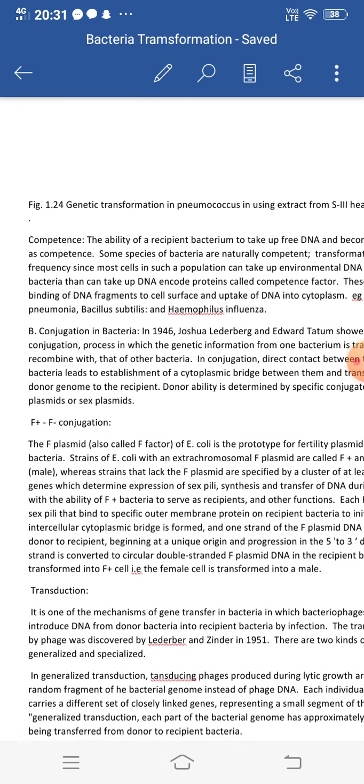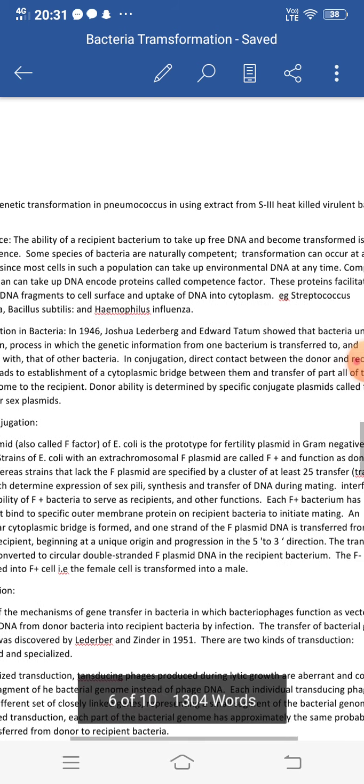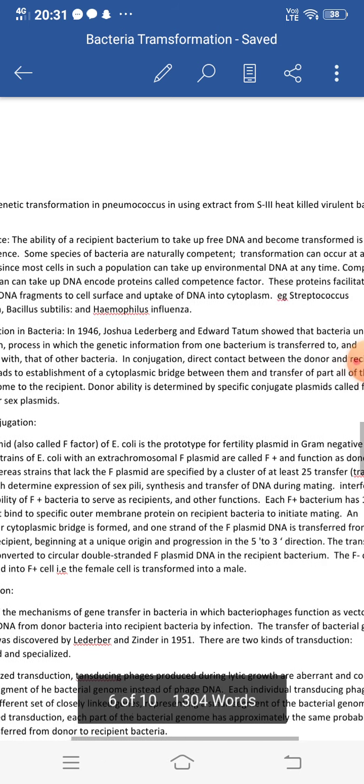The transferred strand is converted. The 5' to 3' direction means the DNA strand of the F positive bacterium moves from the 5' end through the cytoplasmic bridge towards the F negative recipient cell.